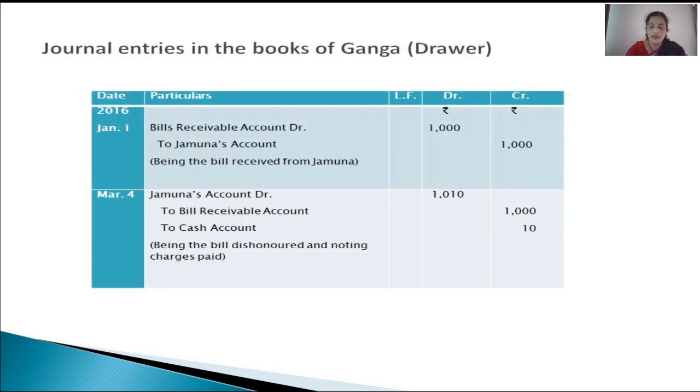So first of all, in the books of the drawer, Ganga. On January 1st, 2016, bills receivable account debited to Jamuna's account. So it's a usual entry which we have passed many times. Bill is coming in to us and Jamuna is the giver of the benefit because she gave the acceptance on the bill which we have drafted on Jamuna. So bill is coming in, Jamuna is the giver of acceptance.